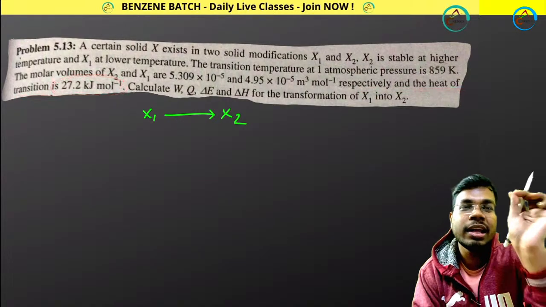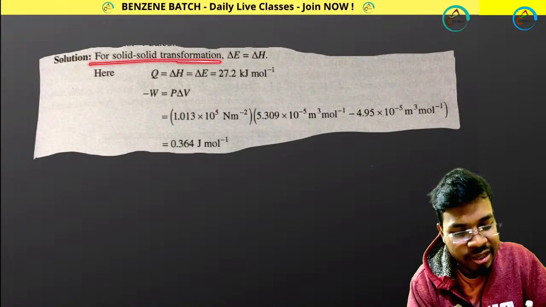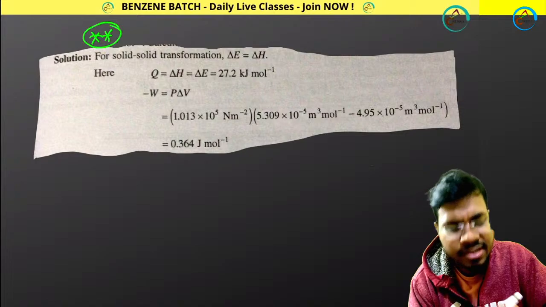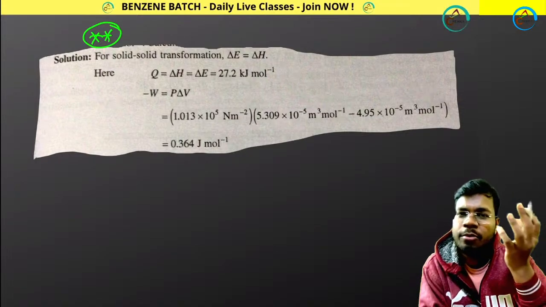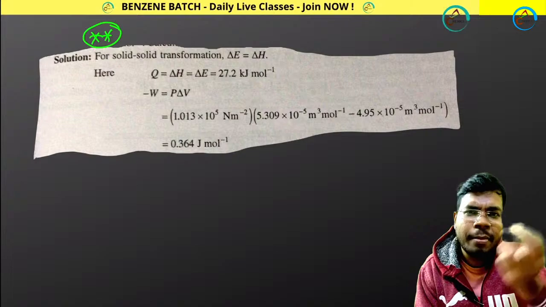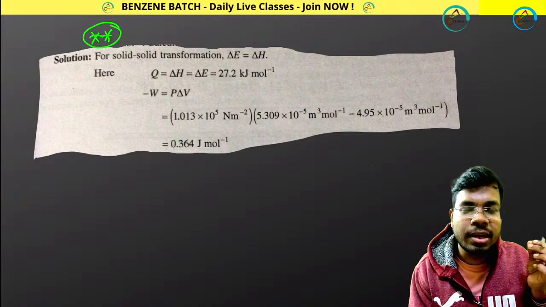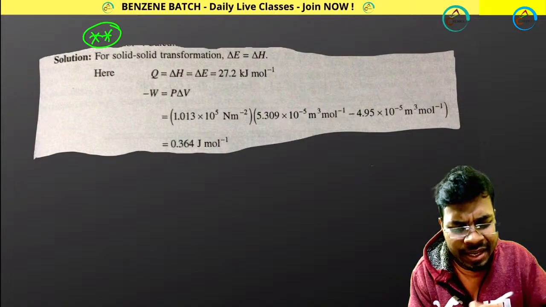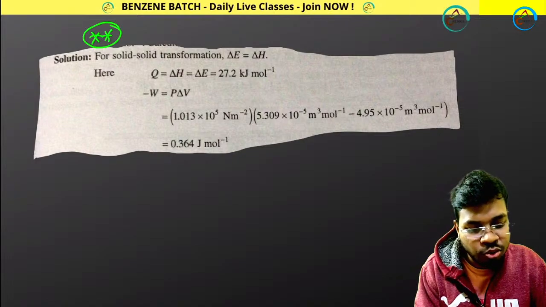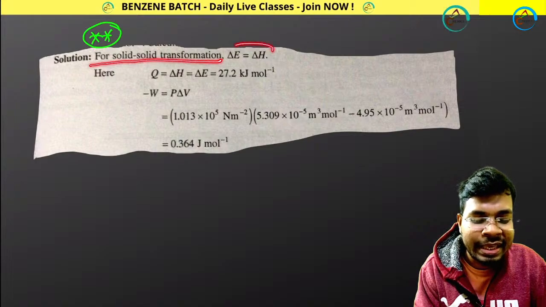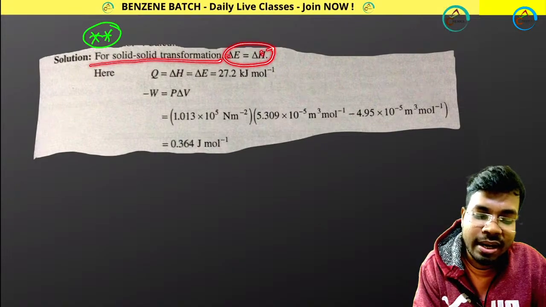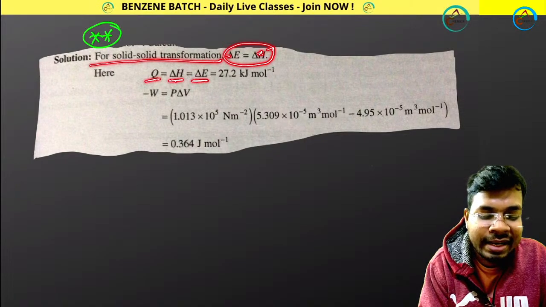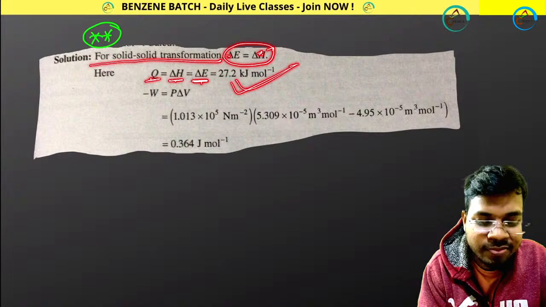So you are learning one important thing. For solid transformation, this question is not important, but maybe you can face this kind of thing in the IIT JAM examination. Some questions come from topics which you don't know, and even nobody can solve those questions. That is the question pattern in IIT JAM. For solid transformation, delta E becomes delta H. These two become equal, so Q equals delta E and delta H. Q is given, so this value will be given.